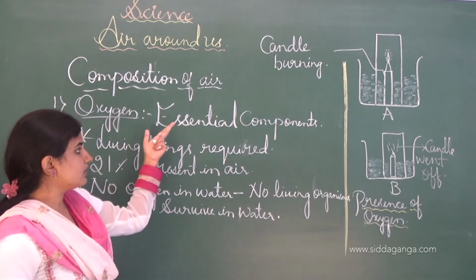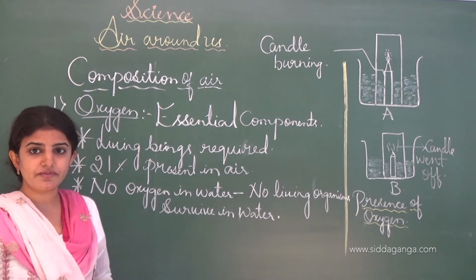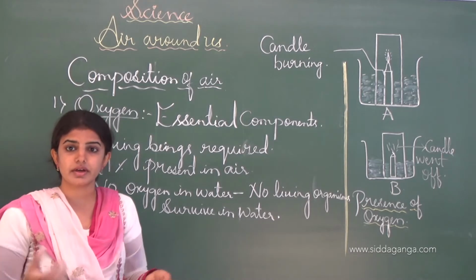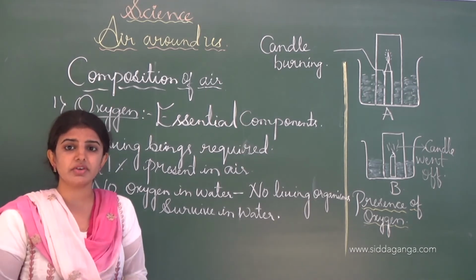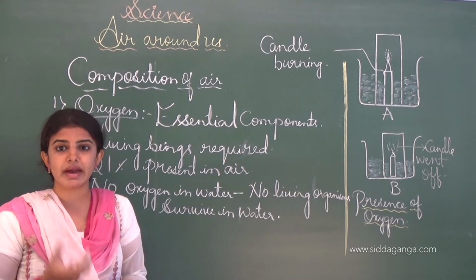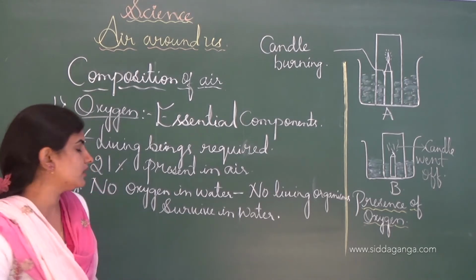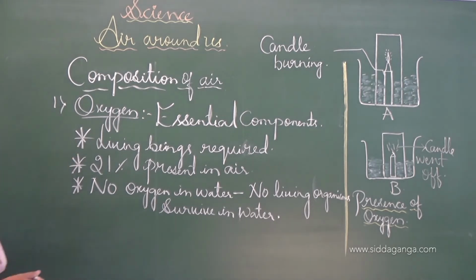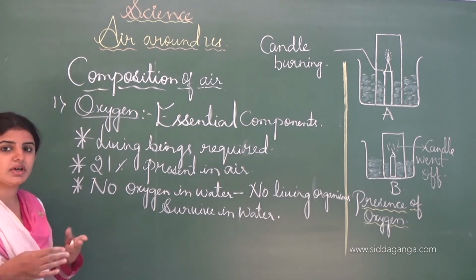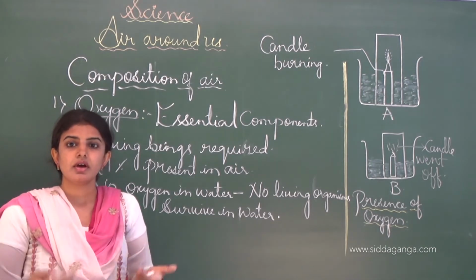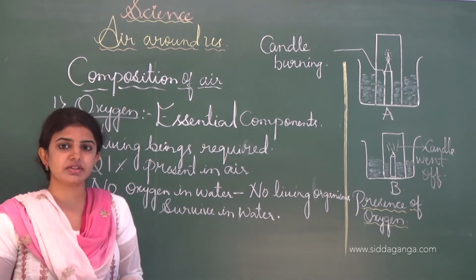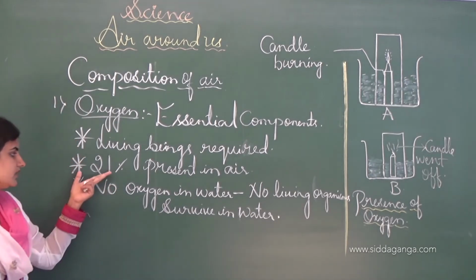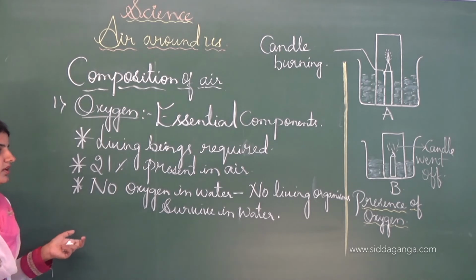The first point is that oxygen is one of the essential components of air, and it is utilized by all living organisms. Even bacteria require the oxygen present in the air, and around 21% of oxygen is present in nature. Apart from nitrogen, which is present in abundance in nature, oxygen is also present, but compared to nitrogen the quantity of oxygen is very less, at 21%.